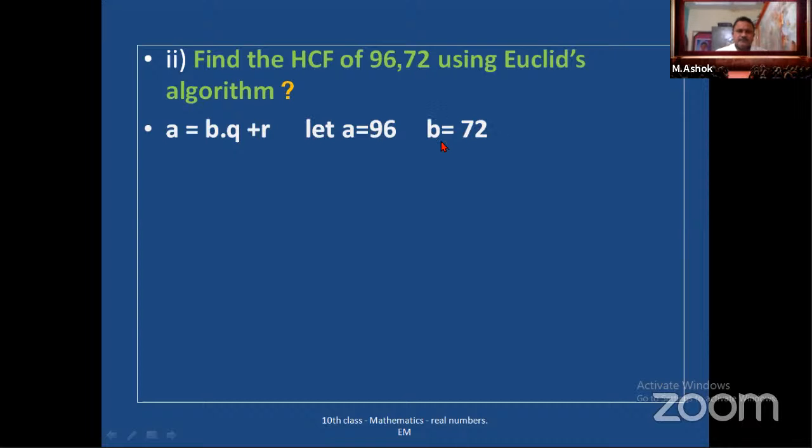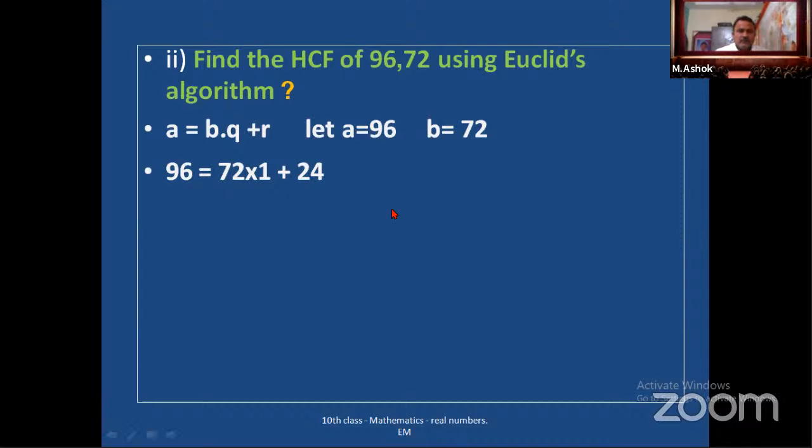72 as B value. Okay, always you have to keep in your mind this Euclid's algorithm. What is that? A is equal to B into Q plus R. Always R value means 0 less than or equal to R and less than B. Come on. Now 96 is equal to 72 into 1, that is 72. So what is the remainder?